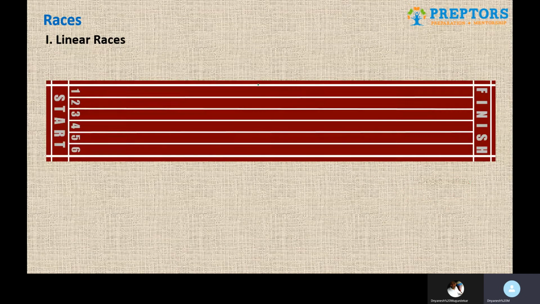The last statement that you should be aware of as far as linear races are concerned is a dead heat, and this may be a new thing for people. Dead heat, in simple words, is a tie. That means both of them reach at the same time, both of them finish the race together, and both are winners. So these are the different types of statements that you may have to analyze and know the meaning behind. Only then will you be able to solve the questions easily.